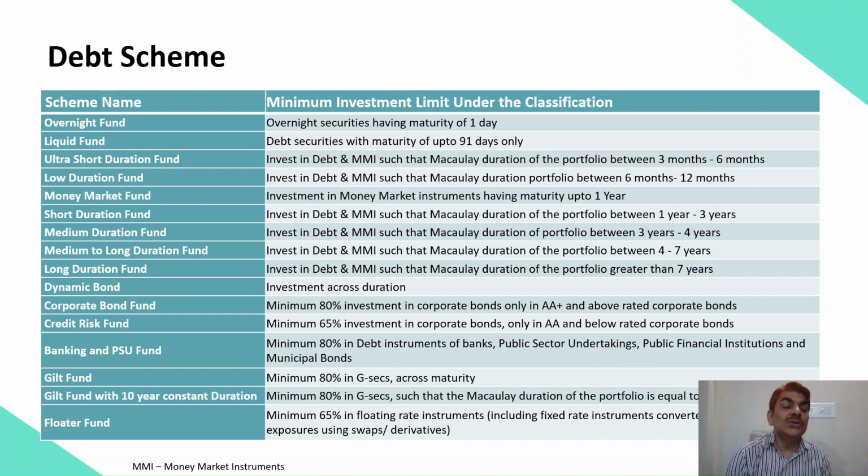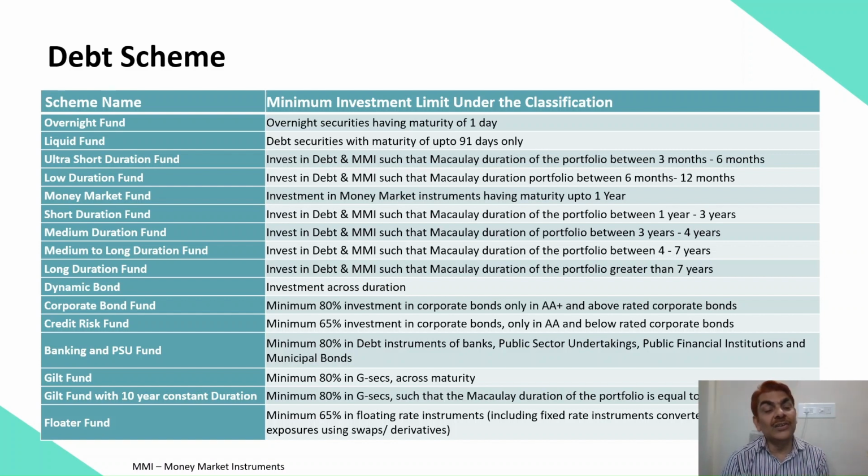So what it means: suppose government is issuing a bond and we are investing in that bond, that is gilt fund. Suppose corporates are issuing a bond and we are investing in that bond, that is corporate bond fund. When I say corporate, I mean good corporate. If banks and PSUs are issuing bonds and we are investing in those bonds, that's the banking and PSU fund. And if you invest in companies, as per the permission given by SEBI, into a certain category of credit risk, it is of course okay, but it is more risky, carrying more credit risk compared to corporate bond, banking and PSU, and gilt.